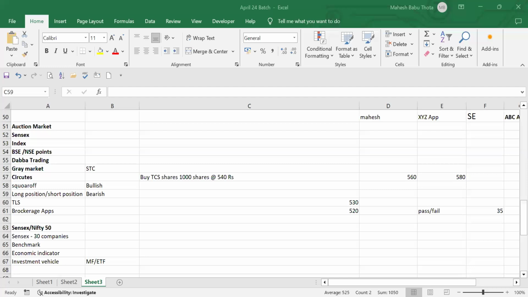So in short selling or a short position, what will people do? Traders will borrow the securities to sell them at the current market price. But the expectation is that we will repurchase them later at a lower price so that we can return the same shares to the lender. The difference between the selling and purchasing will be the profit to the investor. That is called a short position, right?